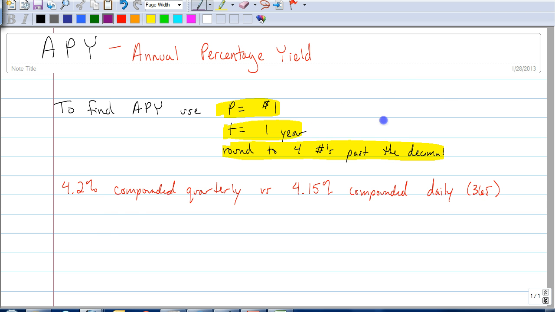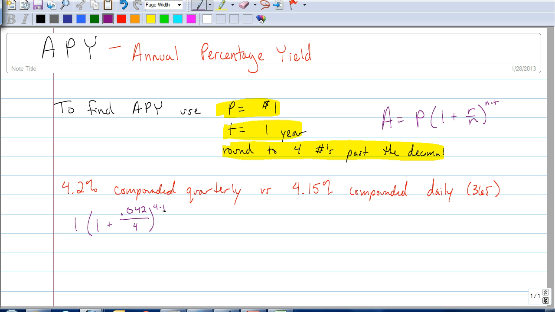We're using the same formula, where A, meaning your total amount, not your APY, is equal to your principal times 1 plus r over n, to the n times t as your exponent. If your principal is $1, you can put that down if you want, but multiplying by 1 it's going to stay the same. That's why we're using 1 to keep it simple. Then in parentheses, we're going to have 1 plus our rate, which in this case would be 0.042. Compounding quarterly means it's going to happen 4 times over the course of the year, so 4 times 1, or just 4, is your exponent.